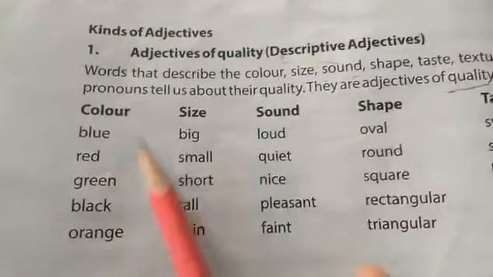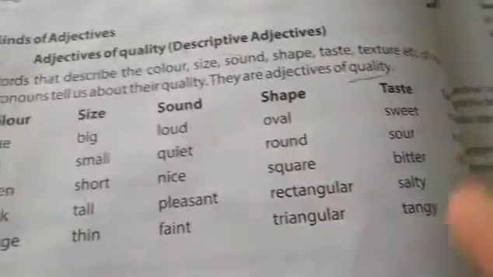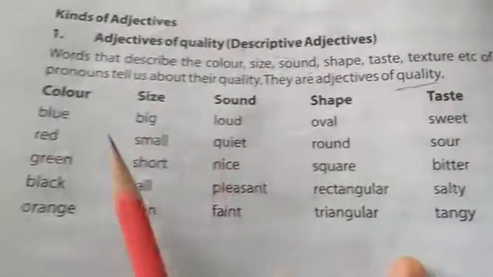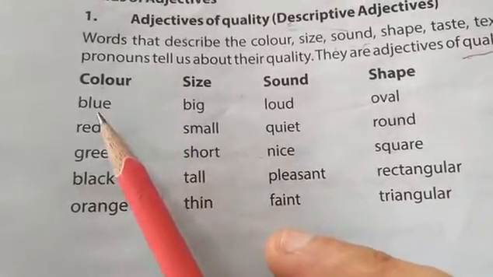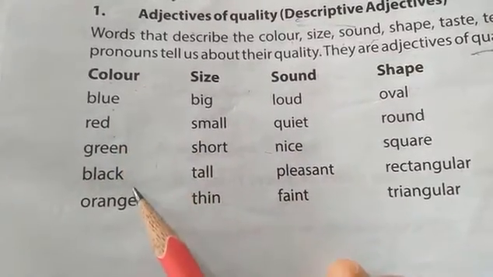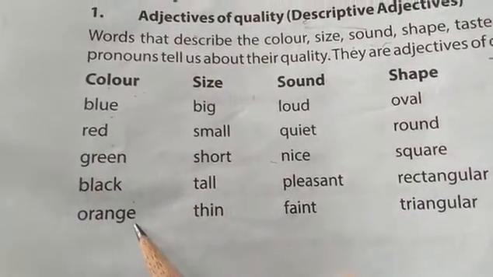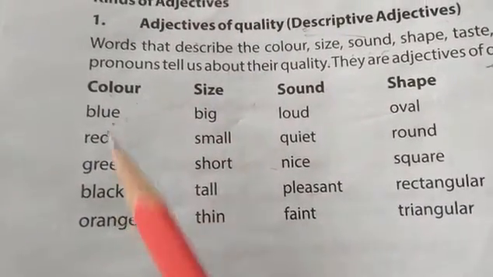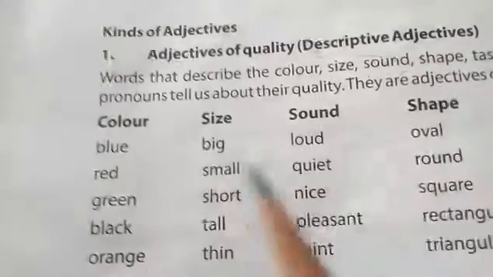Now for color: blue, red, green, black, orange. These are adjective words that tell us about the color of any particular noun or pronoun.